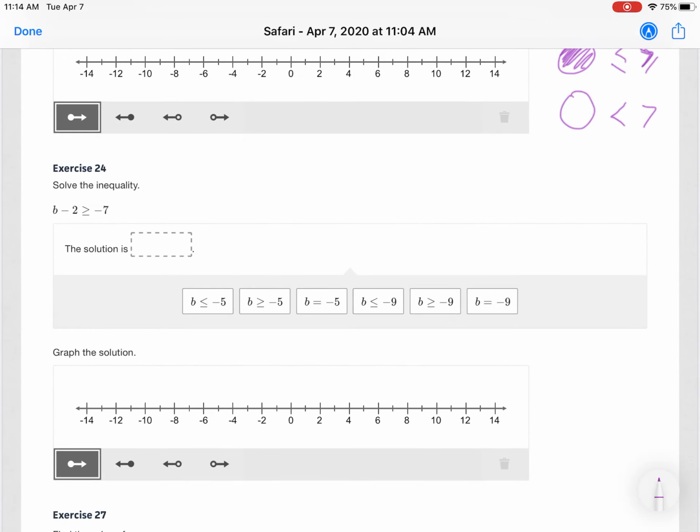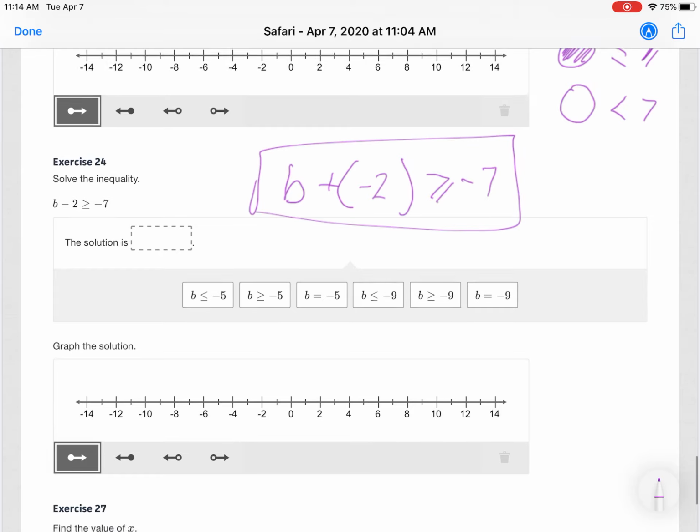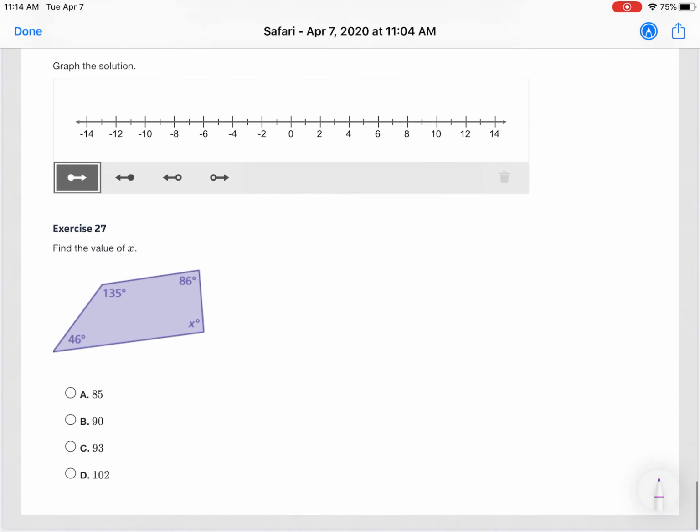All right. This one, just remember to change it to addition before you start. So keep, change, change. Now using this, you can find a 0 pair. And one last review exercise. Find the value of x. Remember that when you add up each of these angles, they should all equal 360 because for all quadrilaterals, the angles add up to 360 degrees.